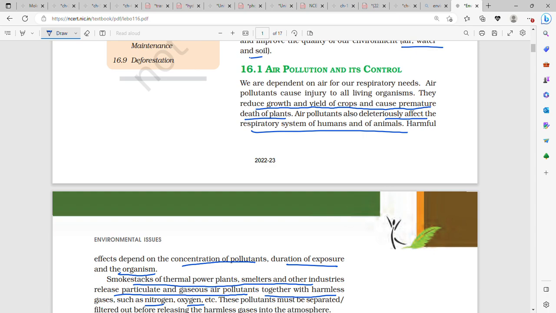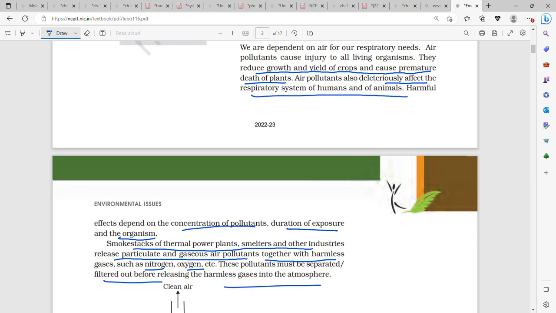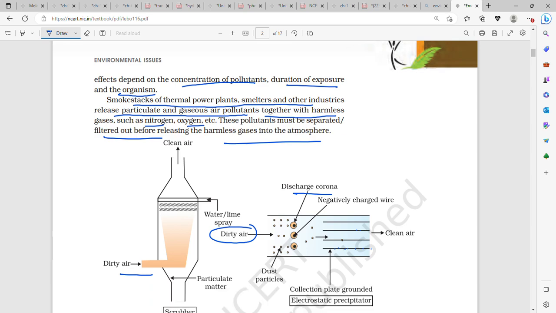Air pollution has harmful effects on all living organisms. The crops do not grow well, growth and yield are reduced, and there is premature death of plants. There are also harmful effects on the respiratory system of humans and animals. These harmful effects depend on the concentration of the pollutant and the duration of exposure of the organism to the pollutant.